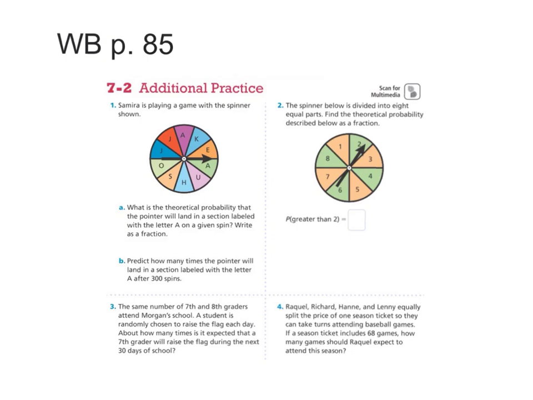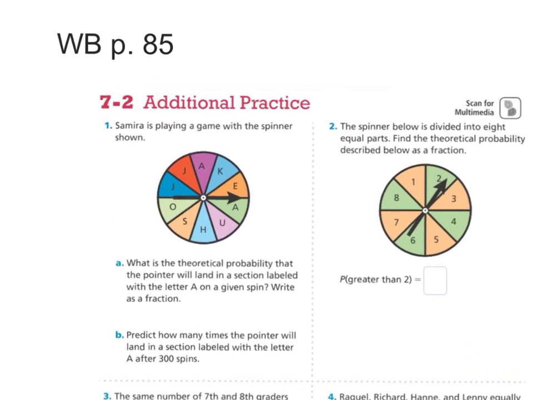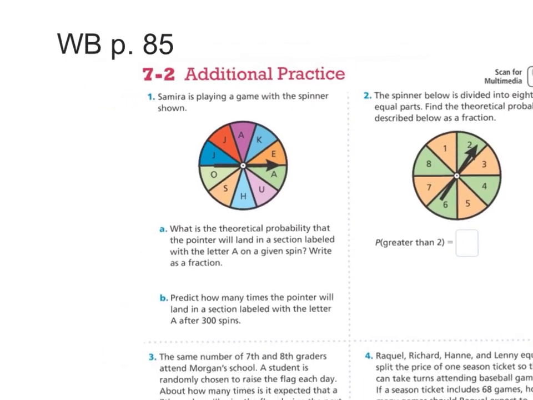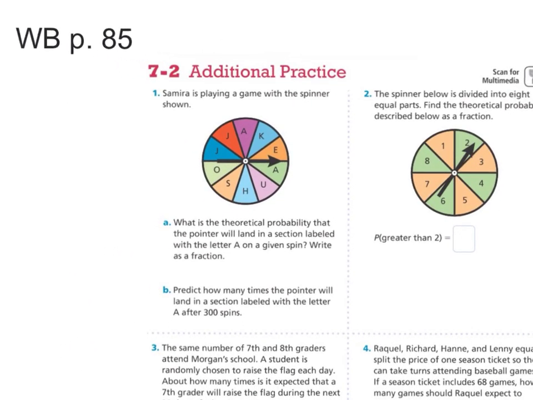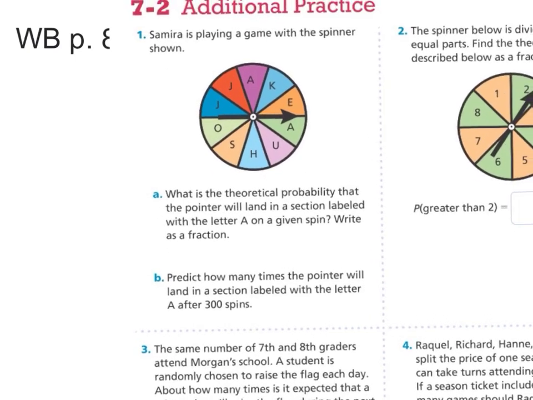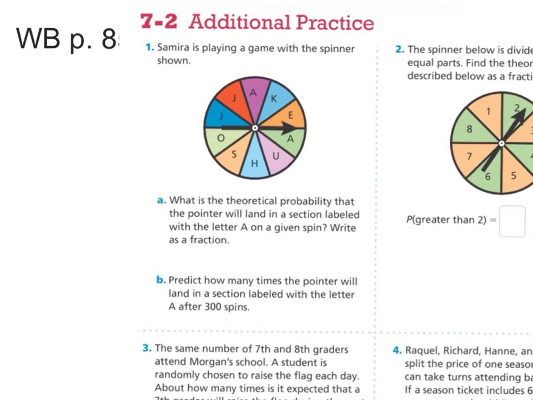So if we look at workbook page 85, number 1, Samira is playing a game with the spinner shown. What is the theoretical probability the pointer will land on a section labeled with the letter A on a given spin? Write as a fraction.